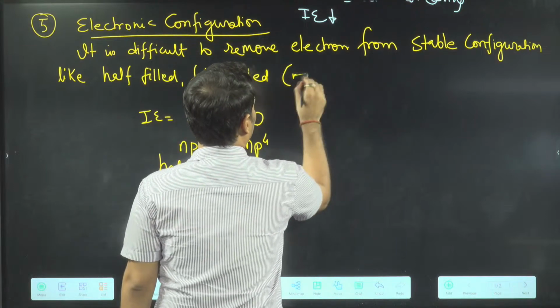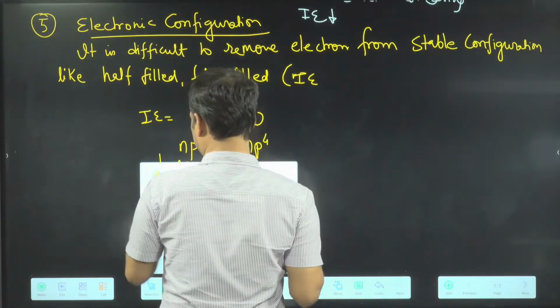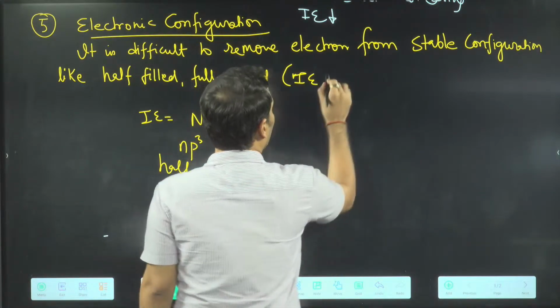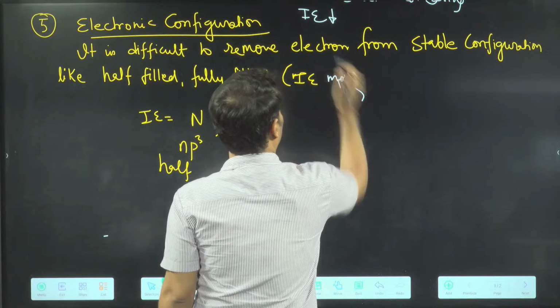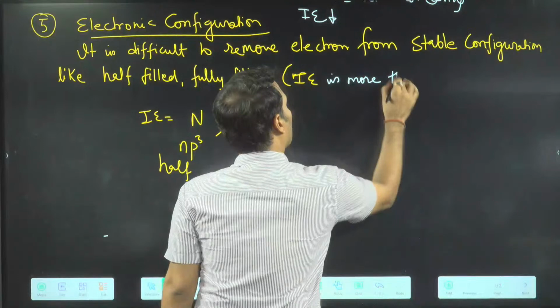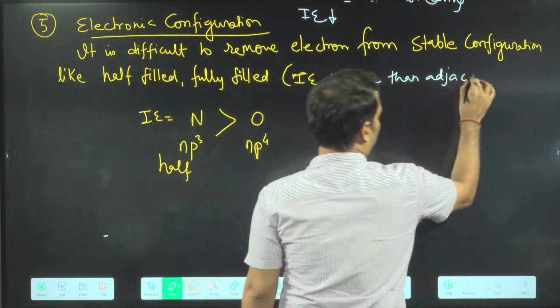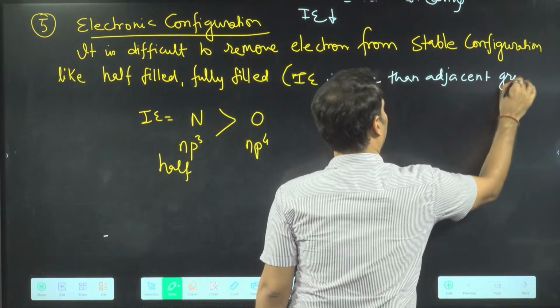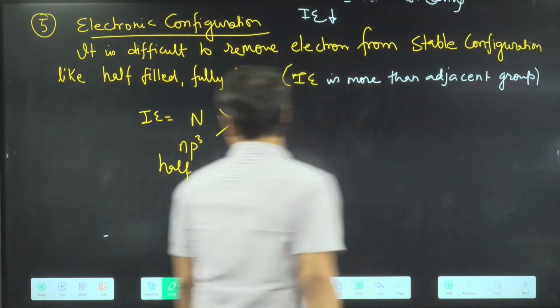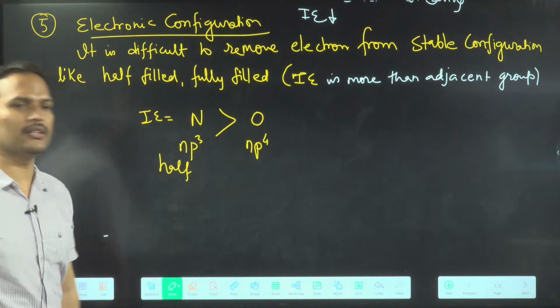I'm writing here, see. पक्का, adjacent group. ठीक है, got the point? IE is more than the adjacent group only.